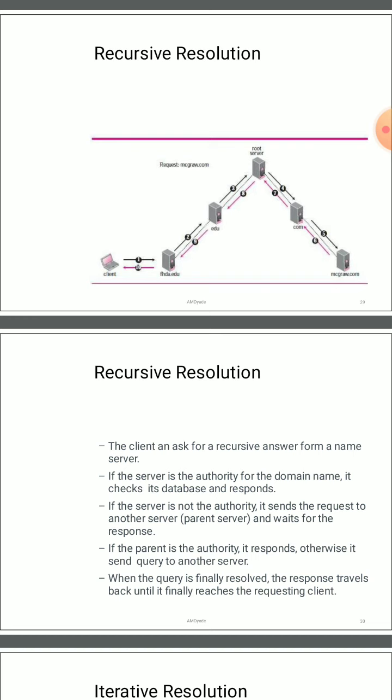If a server is the authority for the domain name, it checks its database and responds. If the server is not the authority, then it will send the request to another server and wait for the response. If the parent is the authority, it responds, otherwise it will send a query to another server. When the query is finally resolved, the response travels back until it finally reaches the requesting client.